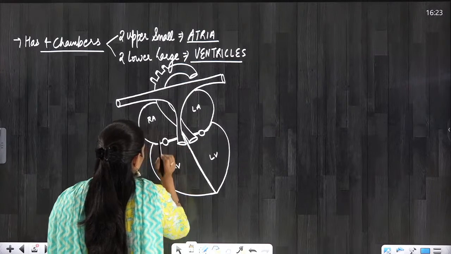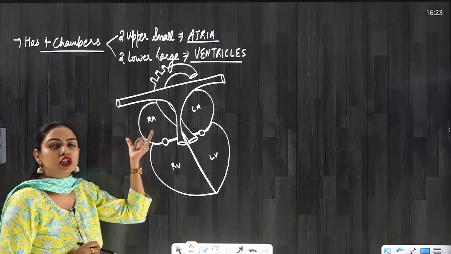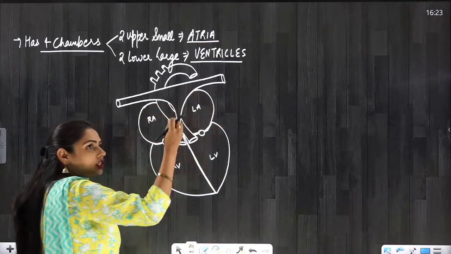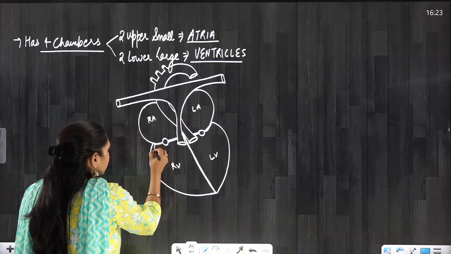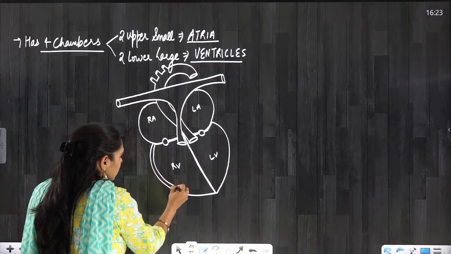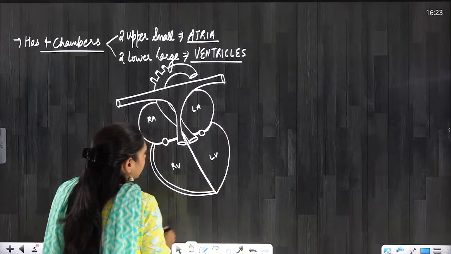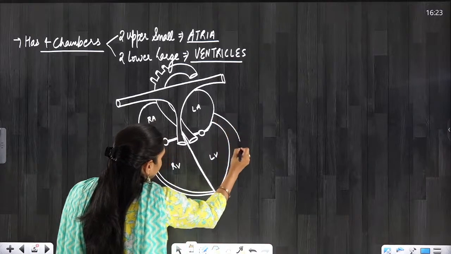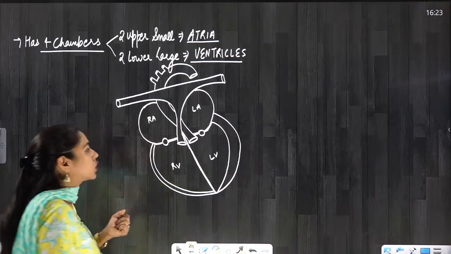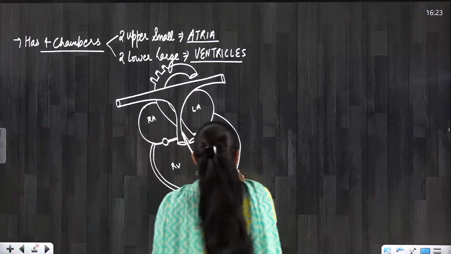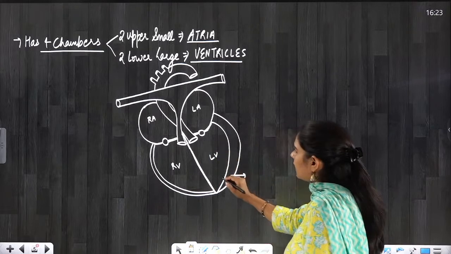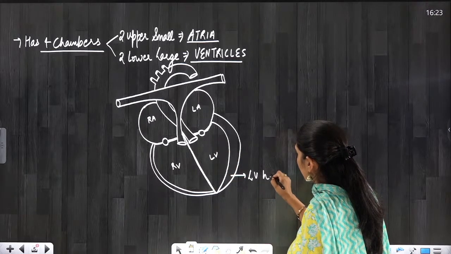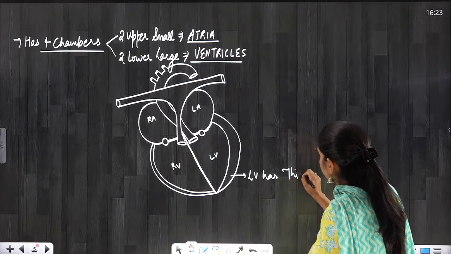Okay. So now if I show the wall of the heart here, the atria have a thin wall as compared to the ventricles, everyone. Ventricles have a thick wall. And if you see the wall of the left ventricle, it is going to be the thickest. You can see here, this is the wall of the left ventricle and it has the thickest wall. Left ventricle has the thickest wall.